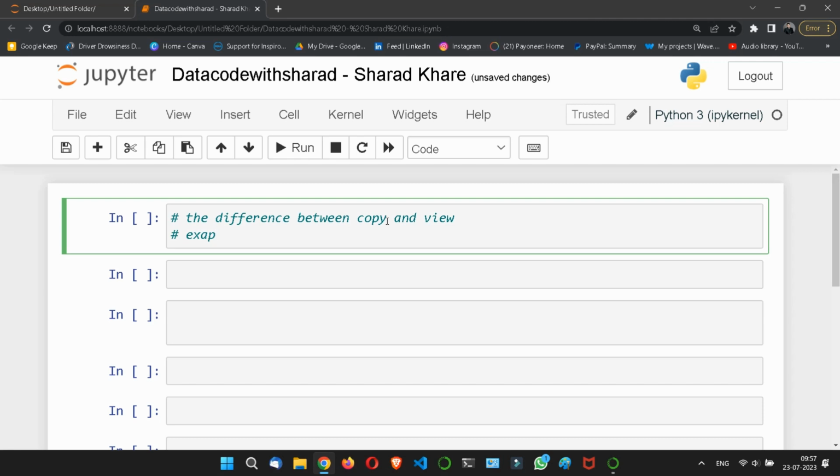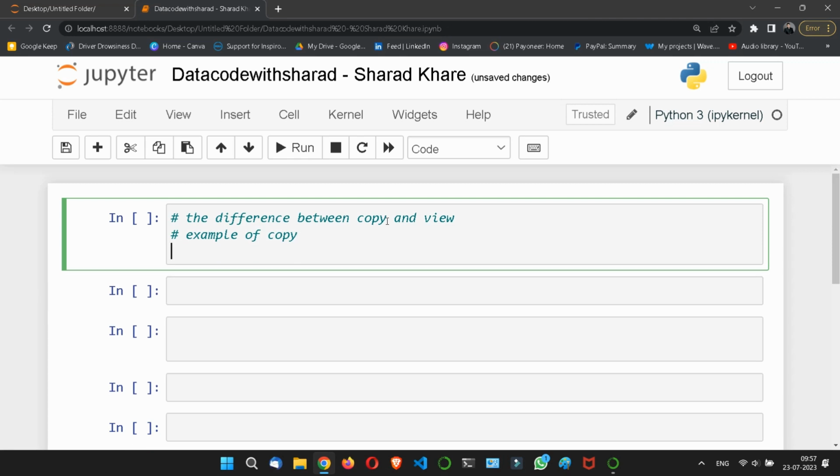Example of copy. I told you that if you do something in the copy, then the original array will not get affected, right?